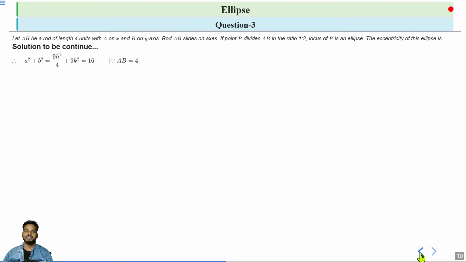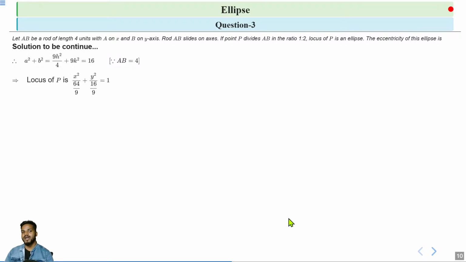Okay, that is how we use the distance formula, and we use the values that we get by the section formula, the coordinates h and k, that is h is equal to 2a by 3 and k is equal to b by 3. So a is equal to 3h by 2 and b is equal to 3k. We just put the values of a and b, so we get 9h square by 4 plus 9k square is equal to 16. So the locus of P is an ellipse.